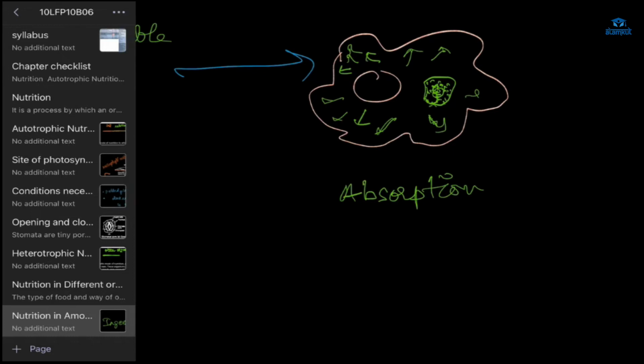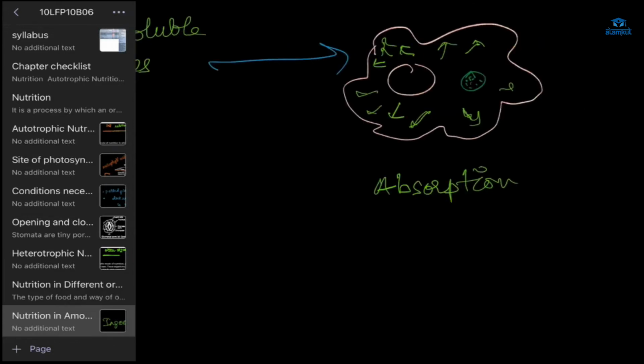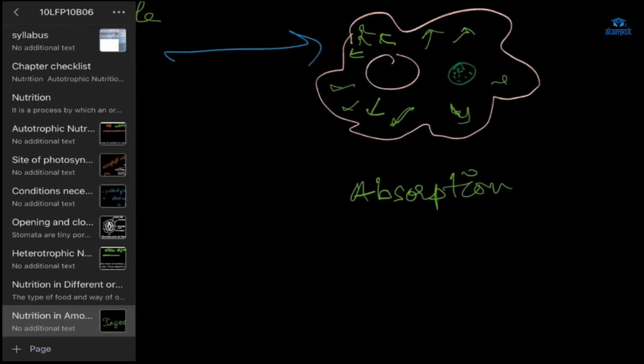Understood? What is happening here? This food vacuole will disappear after that. So what is happening here is this food particle is digested, right? It is broken down into smaller pieces. So these smaller pieces will go to the cytoplasm, will get inside the cytoplasm. How will it go? What is the movement? It will move by diffusion.